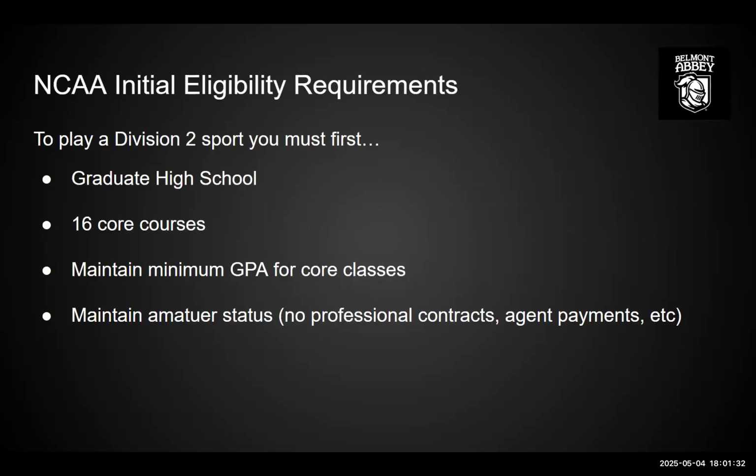To start off, we have the NCAA initial eligibility requirements. As you see listed, the things you need to even be eligible to play in Division II are to graduate from high school, complete 16 core classes, maintain the minimum GPA for those core classes, and maintain the amateur status, basically saying no ties to professional contracts, teams, or agents.